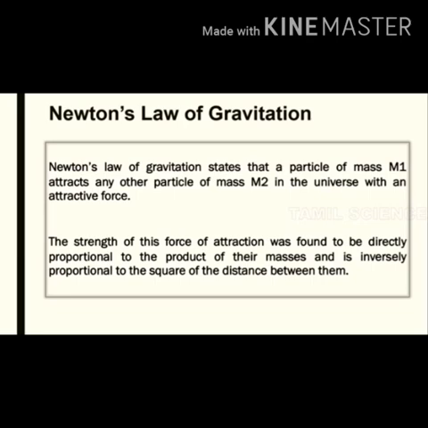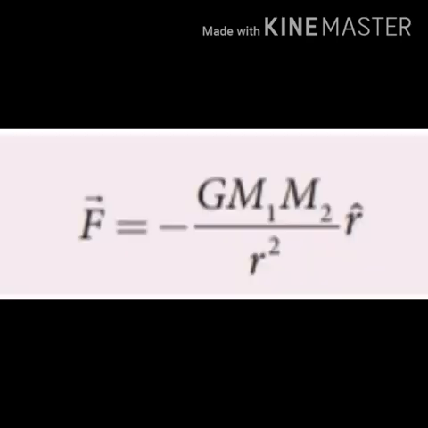We consider two masses, one is m1 and another one is m2. Then the force of attraction is directly proportional to the product of their masses, that is m1 m2. F is directly proportional to m1 m2 and inversely proportional to the square of the distance. F is inversely proportional to 1 by r square.